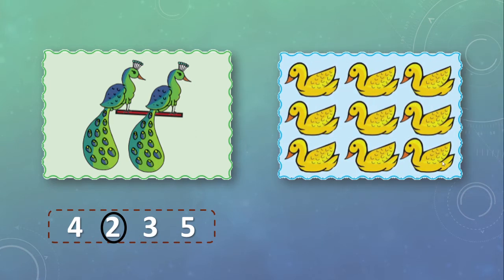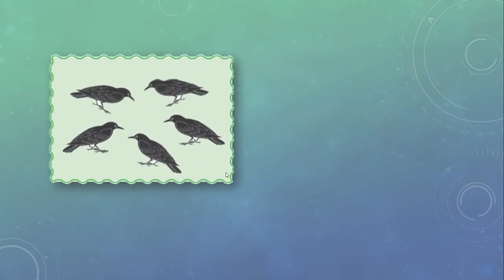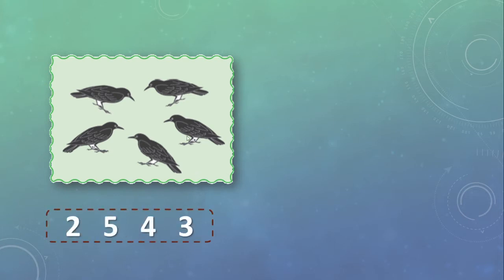Next, so many ducks. Wow. See, we will count here 1, 2, 3, 4, 5, 6, 7, 8 and 9. So we will circle number 9. Right? Here we can see crow. So many crows are there and number chart is there. Right?